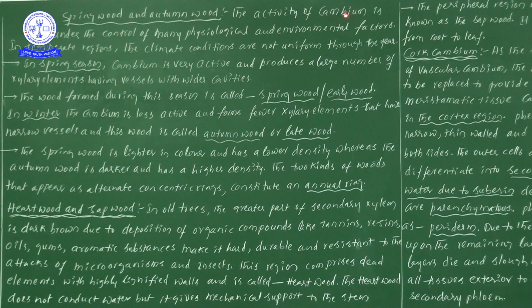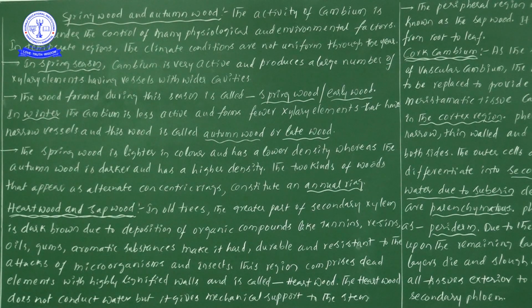Now, the activity of cambium is under the control of many physiological and environmental factors. Here the activity of cambium does not depend on itself; it depends on physiological and environmental factors.